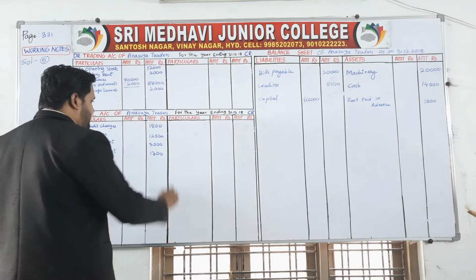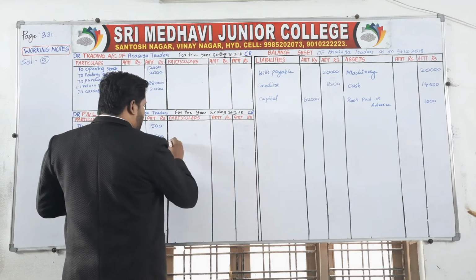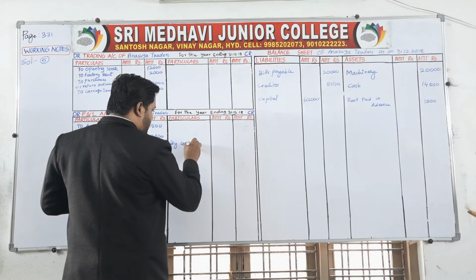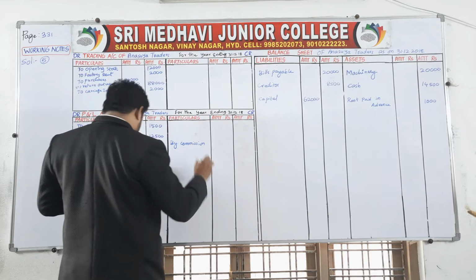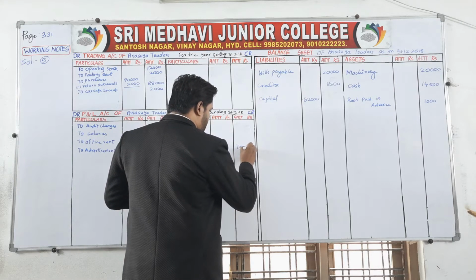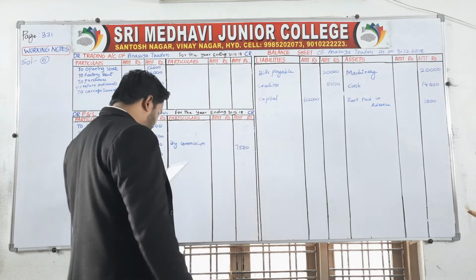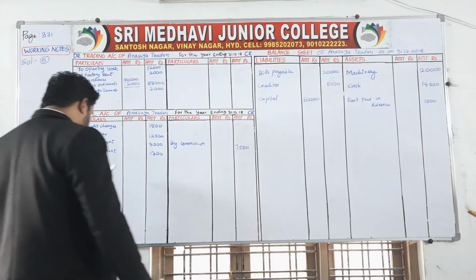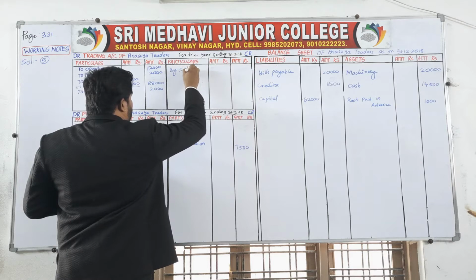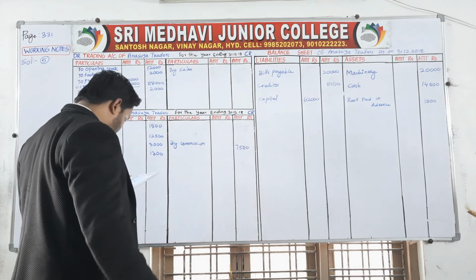Commission is given. Write commission here. Leave some space for your gross profit. By commission, how much is given? 7,500. Next one is sales, given 1,28,000. So by sales.